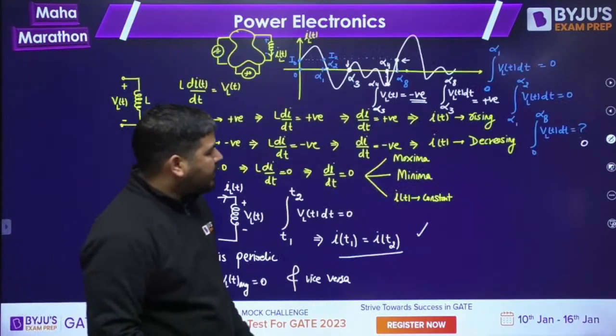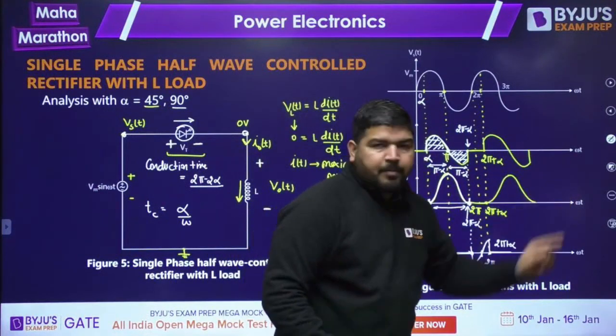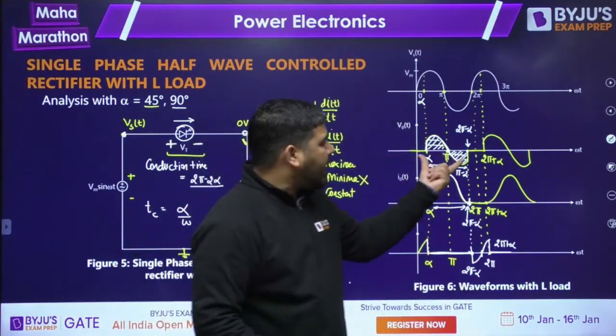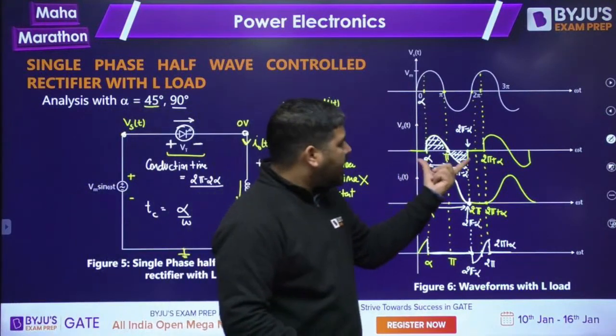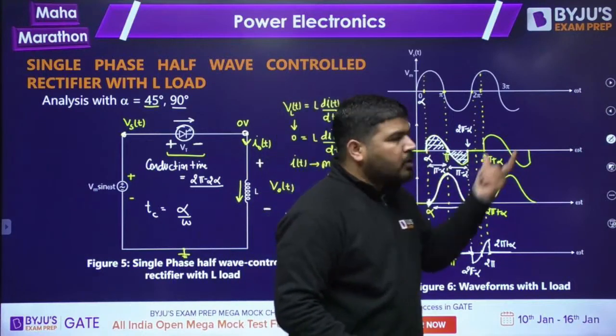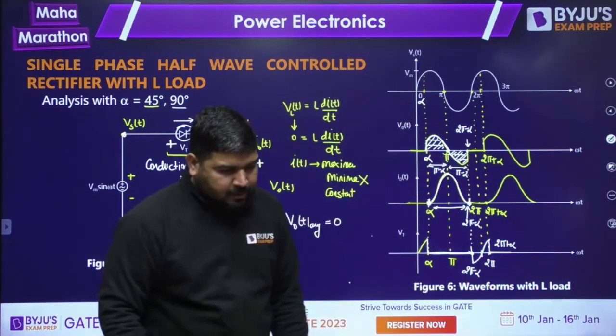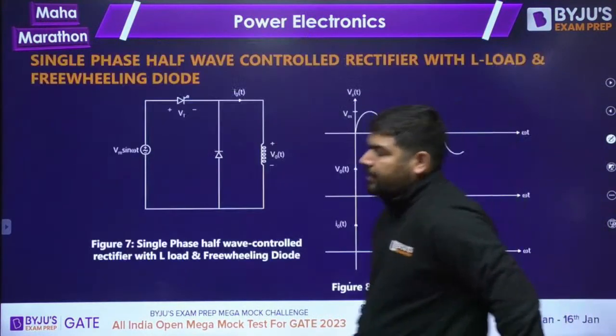Now you can see that in this question, since the current is periodic, the average voltage will be 0. You can see that the area under one period is always 0. So if the area under one period is always 0, then the average will also be 0. Okay. I hope it is clear to everyone. Now let's move to the next shape.